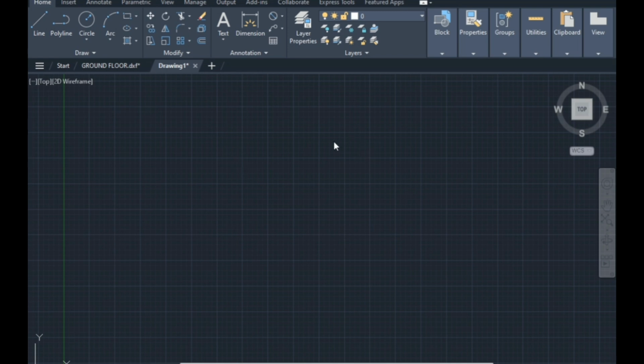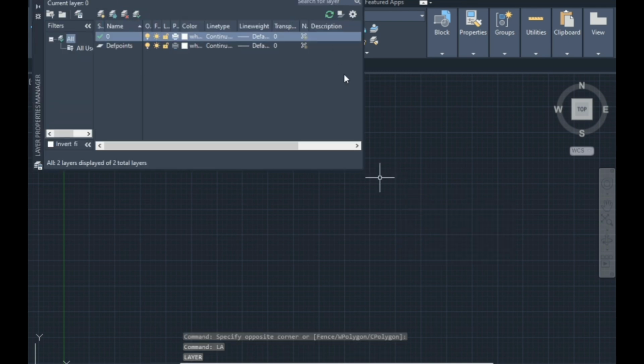So today we will learn layers for the basics, and then when we start the project, we can just use that command. This is the basic layer command. The shortcut is LA, enter, and you will get this.